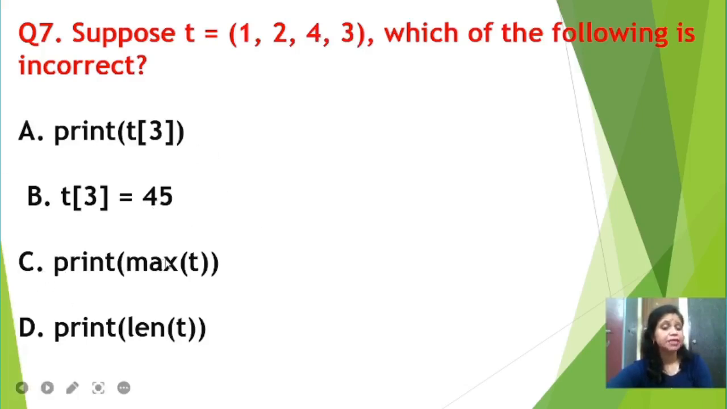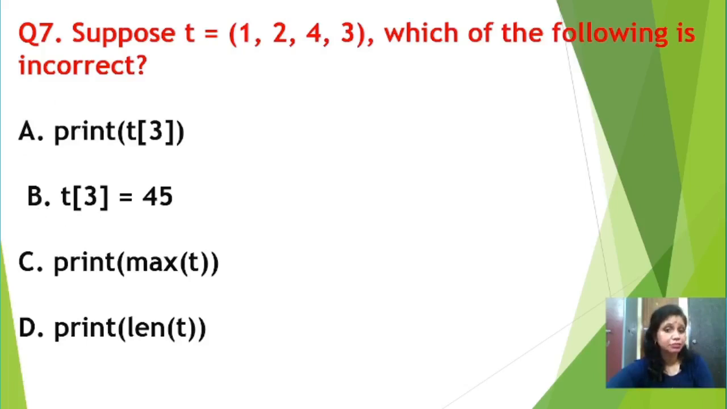Option C, print max of t. We can use the max function to find the largest element from a tuple variable. Option D says print len of t. You can find the length of the tuple variable by using the len method, right students? So which one is the incorrect option? That is option B, the incorrect option.